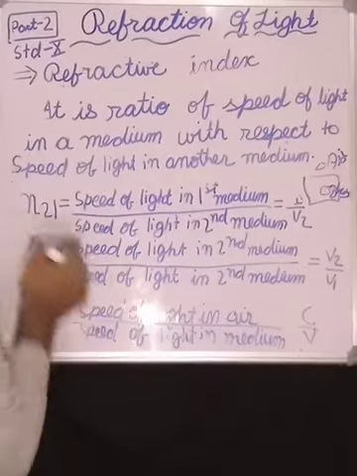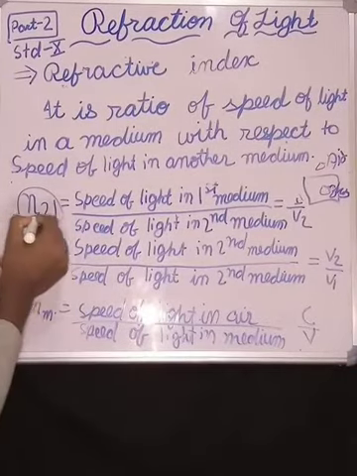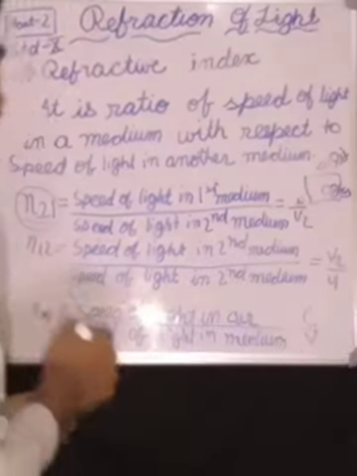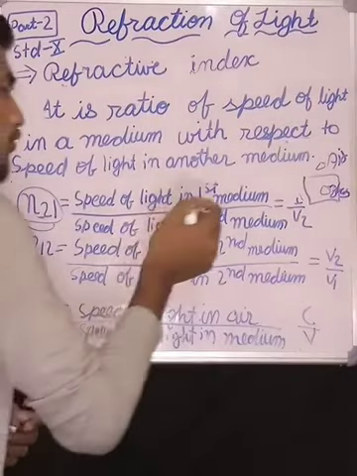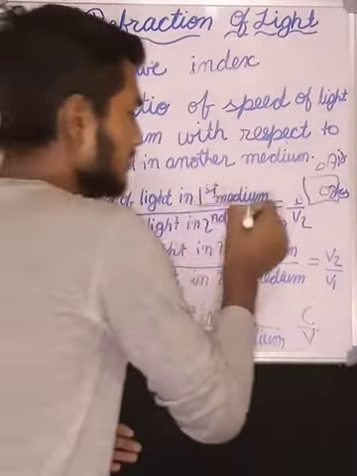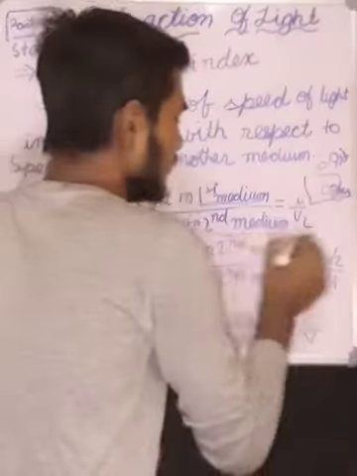See here, when it is written N21, it is not 21, it is N21. It means the ratio of speed of light in the first medium with respect to speed of light in the second medium.